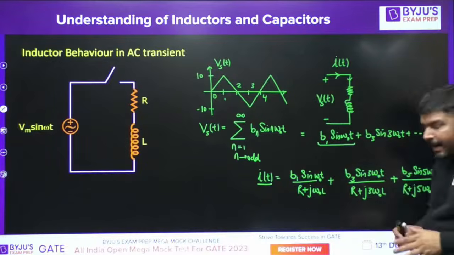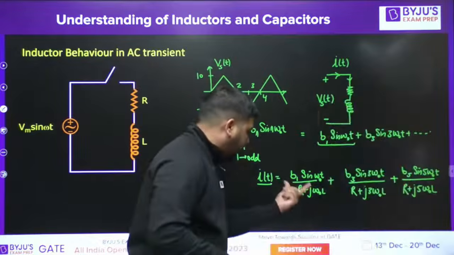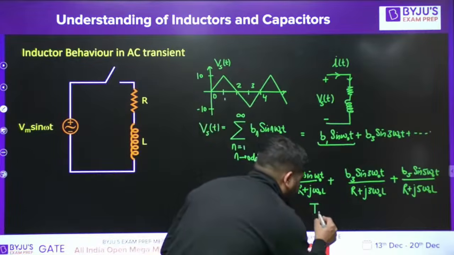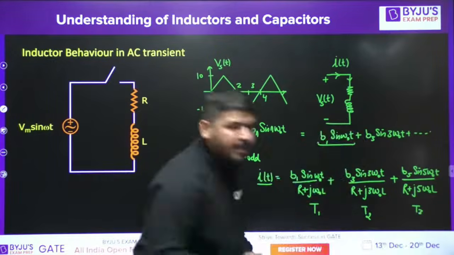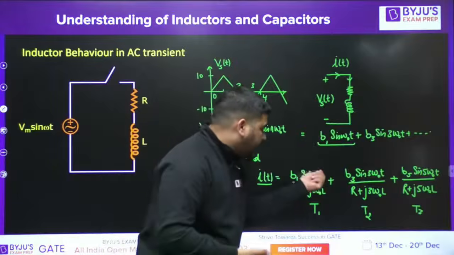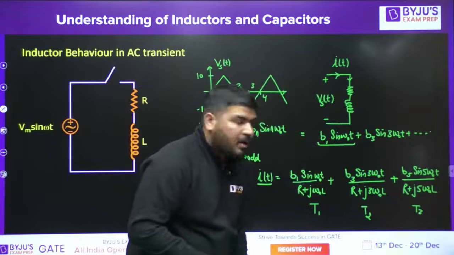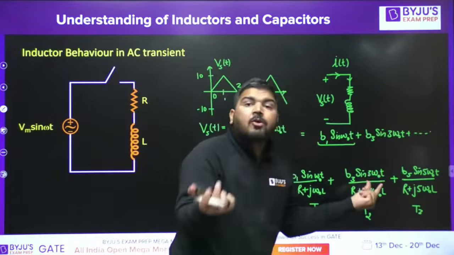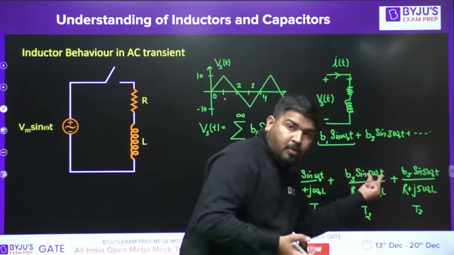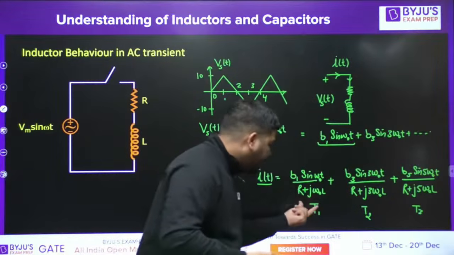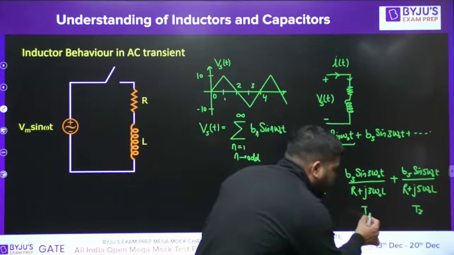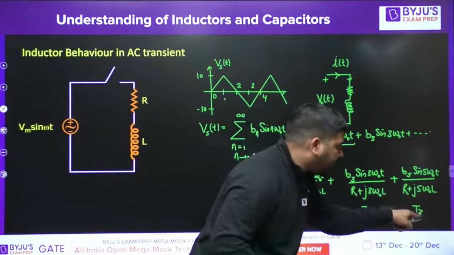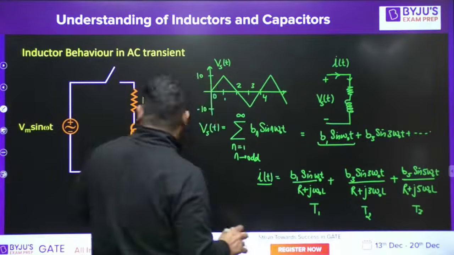Obviously we know that the fundamental frequency is omega naught, and here the frequency is 3 omega naught, so the period of this component will be T1 by 3, and here the period will be T1 by 5.